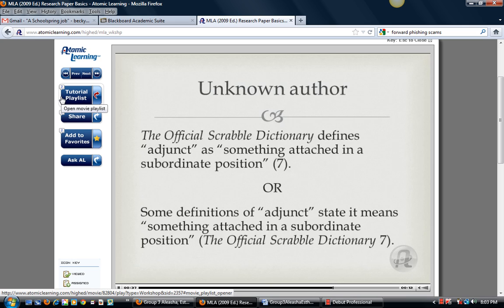And 2, the author is simply unknown, either anonymous or a reference material. In this case, list the title of the work. For example, the Official Scrabble Dictionary.